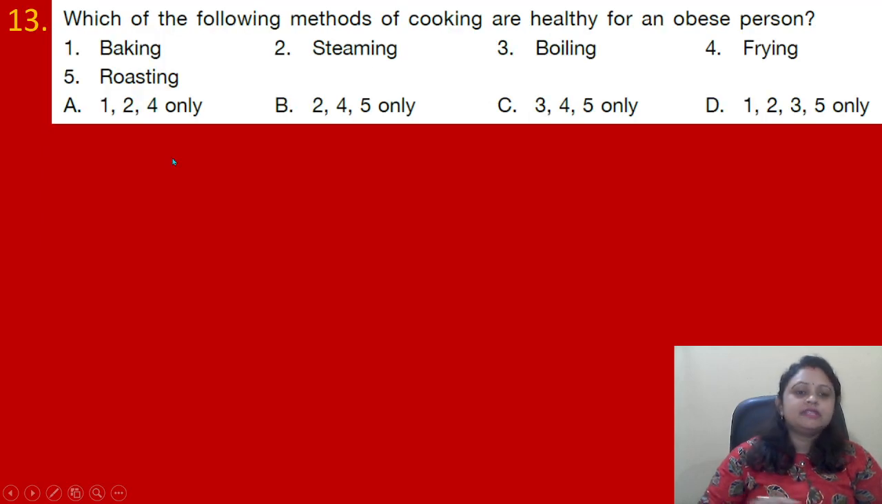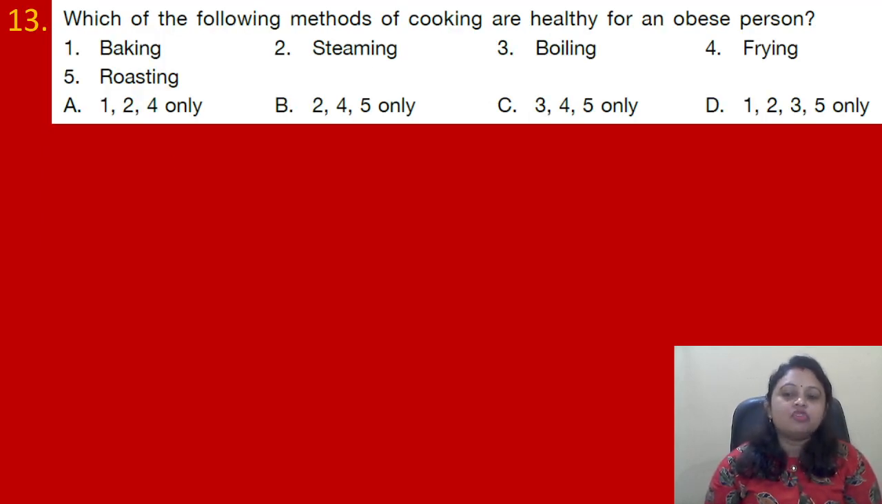Coming to the next question, which of the following methods of cooking are healthy for an obese person? 1. Baking, 2. Steaming, 3. Boiling, 4. Frying, 5. Roasting. Options are A. 1 to 4 only, B. 2, 4, 5 only, C. 3, 4, 5 only, D. 1, 2, 3, 5 only.